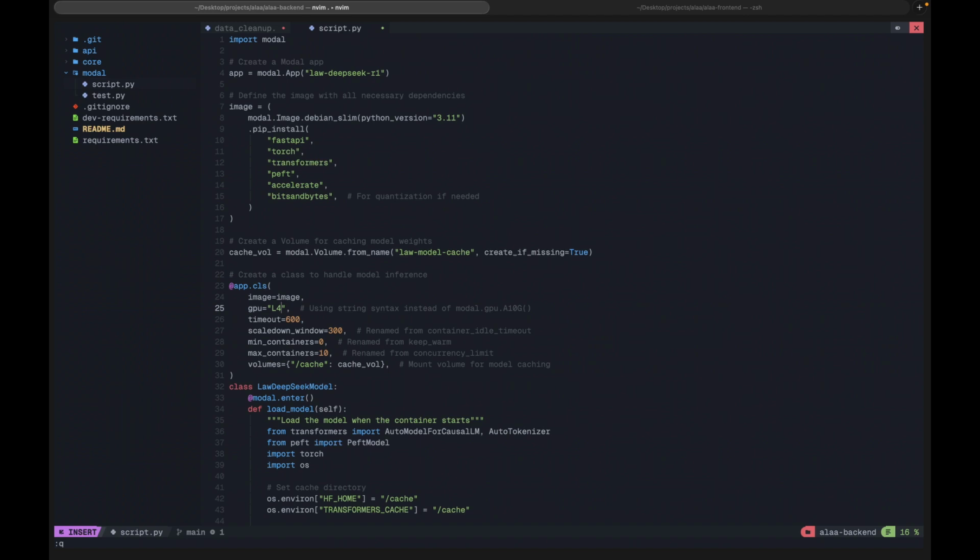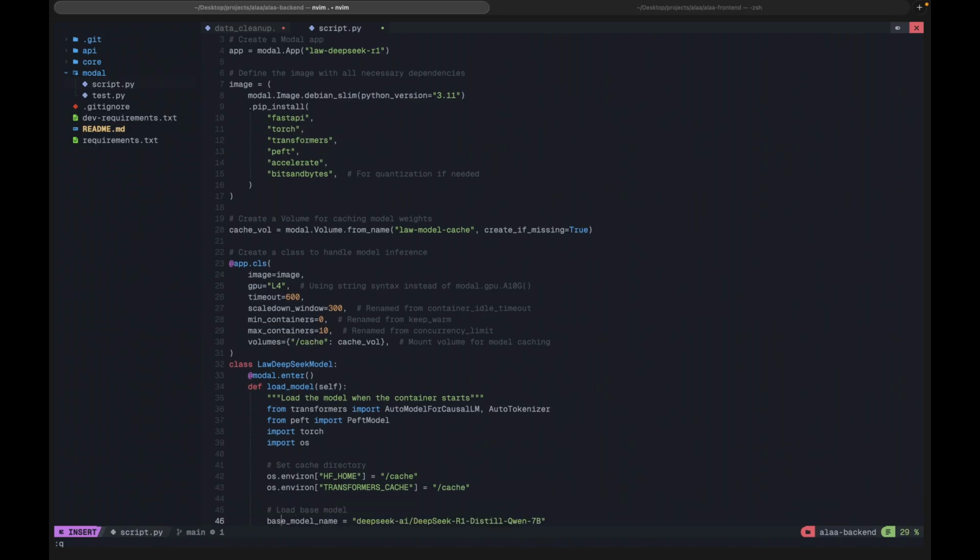You can try the T4 GPUs, but they are going to take so long to load up the response. If you use something like L4, there is a balance between the credits that they use and the response time. Then a timeout of 6, and all of the parameters that are needed.